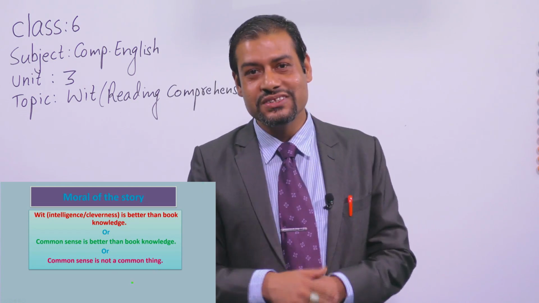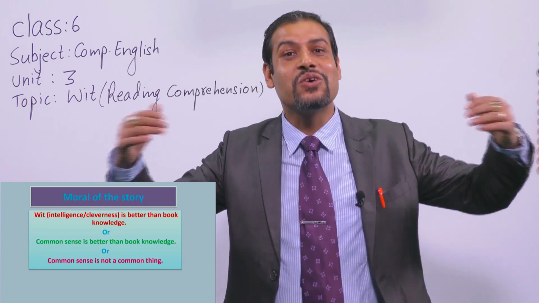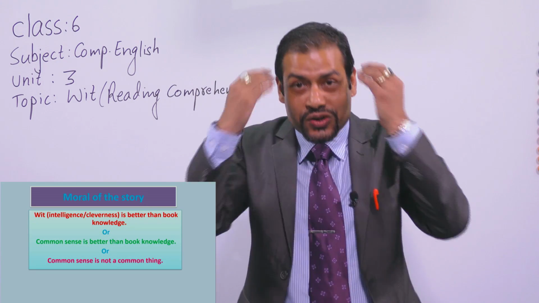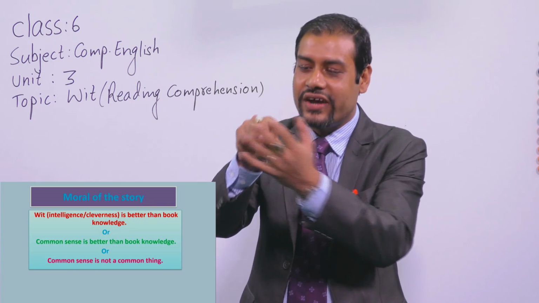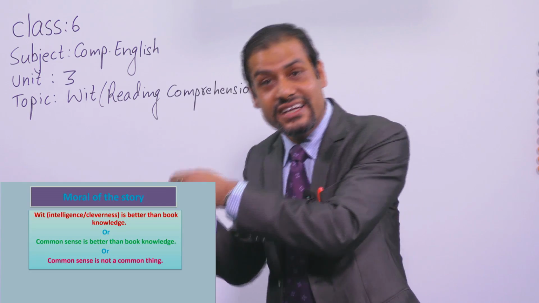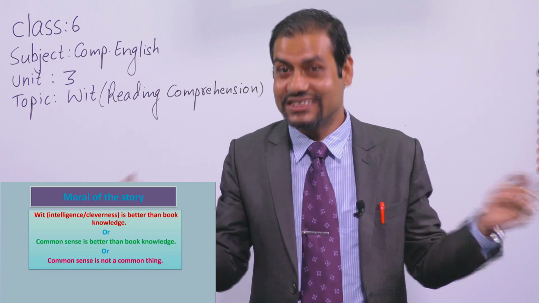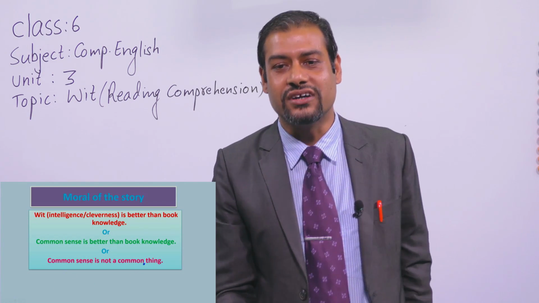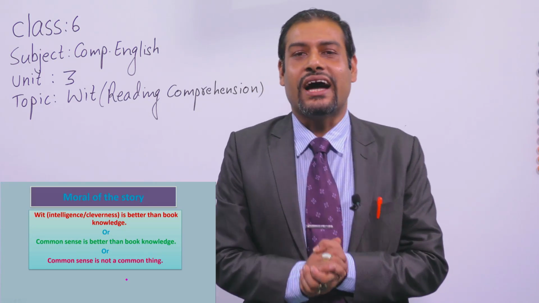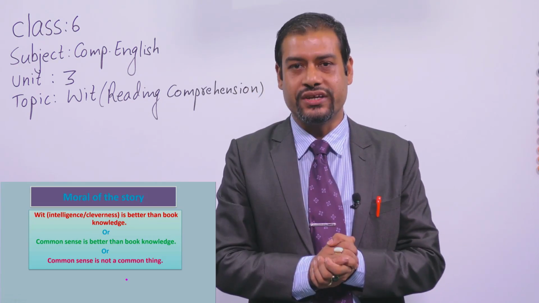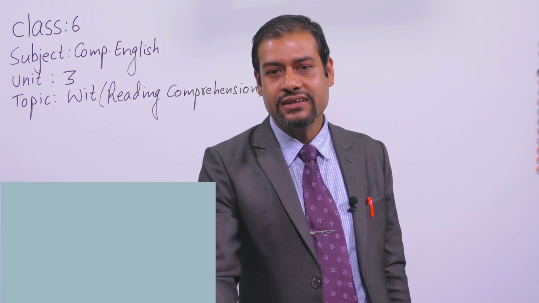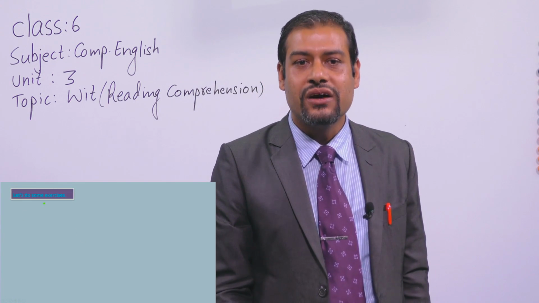We say, hey, use your common sense every time, no? But common sense is not a common thing. Look at the story, look at those three Brahmins. The two Brahmins could not use their common sense because the hand was small. But they said that there was a dish, they said that there was a grinding stone, so no common sense. That's why common sense is not a common thing. Is it clear? Well, dear students, I hope you have better understood the story. So we are going to do some exercises based on this story, okay? Let's do some exercises.